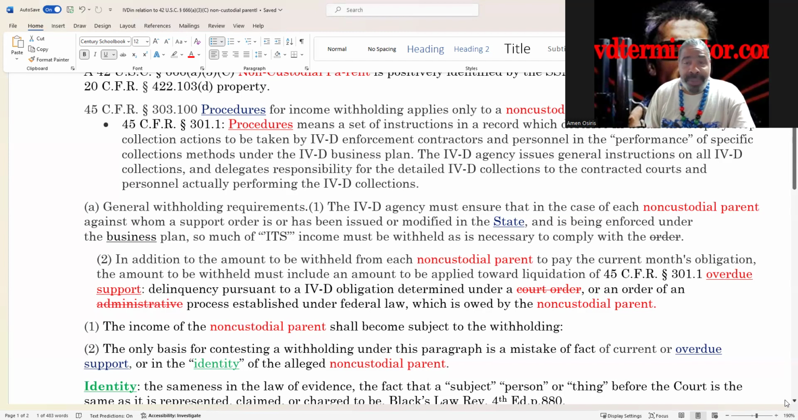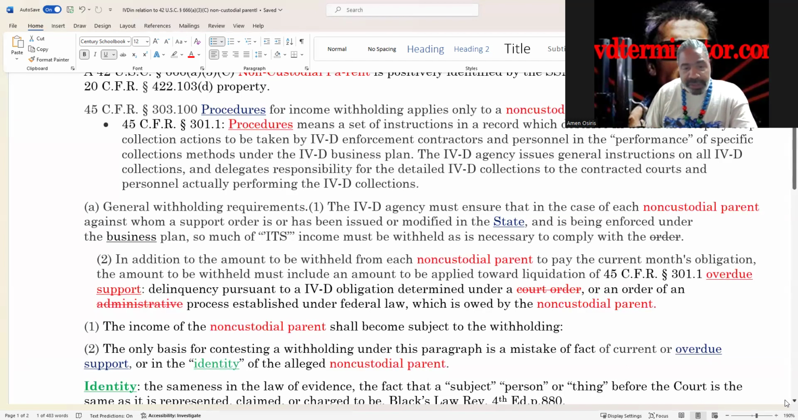The non-custodial parent, gentlemen, is an it. It is the creation and property of the federal government. It is an ens legis. Okay, it is a creature of law. More importantly, it is property. Property has no rights. Okay, you as a man are by nature equally free and independent. A non-custodial parent is not.